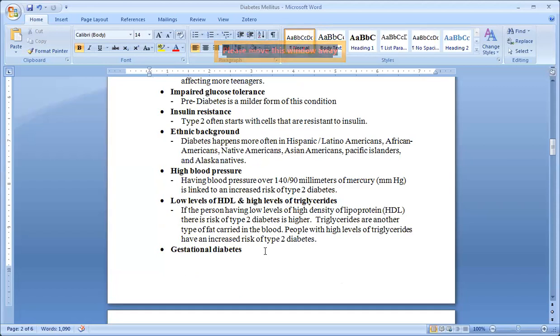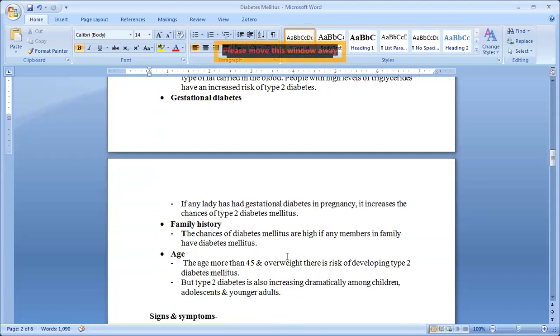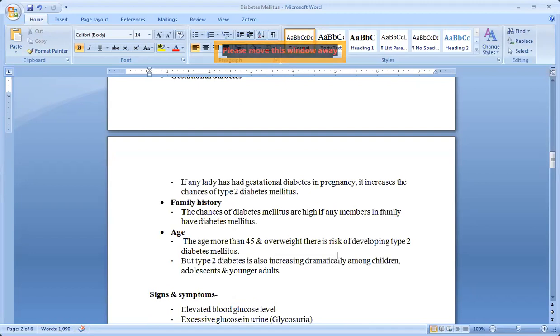Gestational diabetes during pregnancy. Okay, family history. Actually, diabetes and hypertension are hereditary diseases, isn't it? But if you take care, with a good diet and regular exercise, we can prolong the onset of these diseases. So though family history is there, we can still subside it with proper diet and regular exercise.